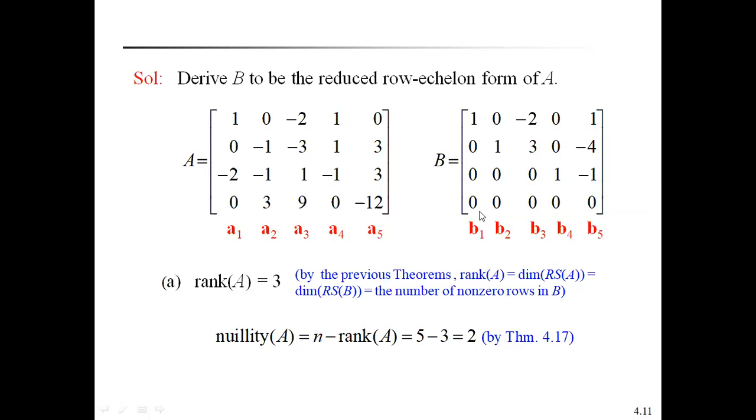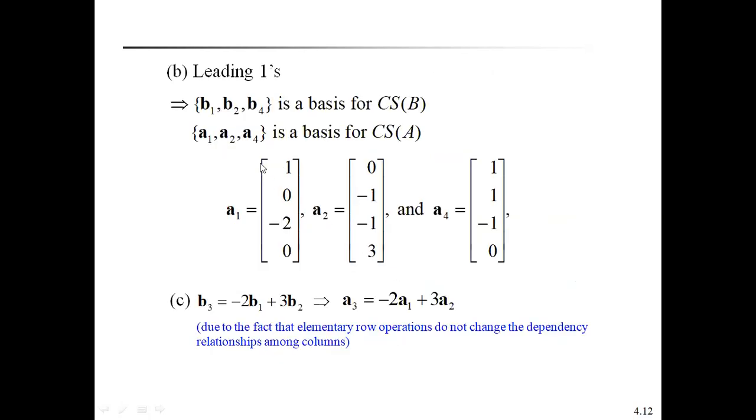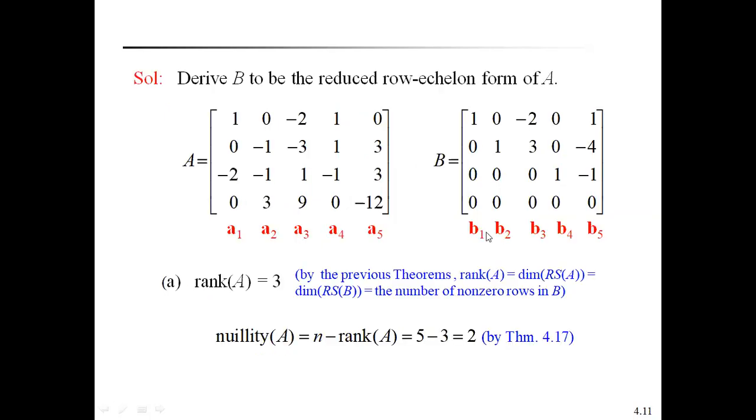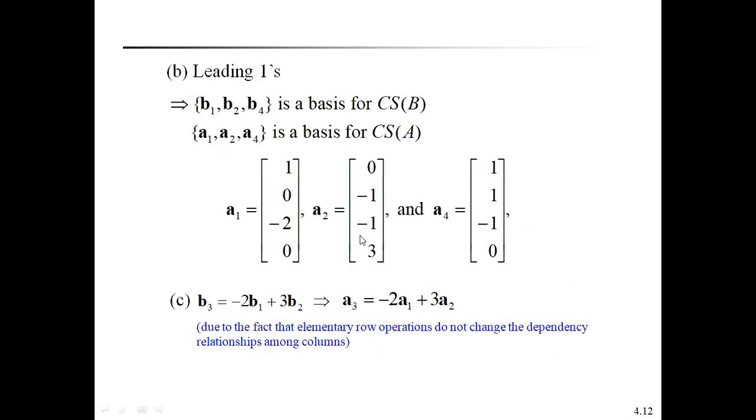Leading ones, leading one rows, leading one columns. B1, B2, B4 is a basis for the column space of B. That means these are the three columns B1, B2, B4. Corresponding columns in the actual matrix A are A1, A2, A4. That means A1, A2, A4 is a basis for the column space of A.